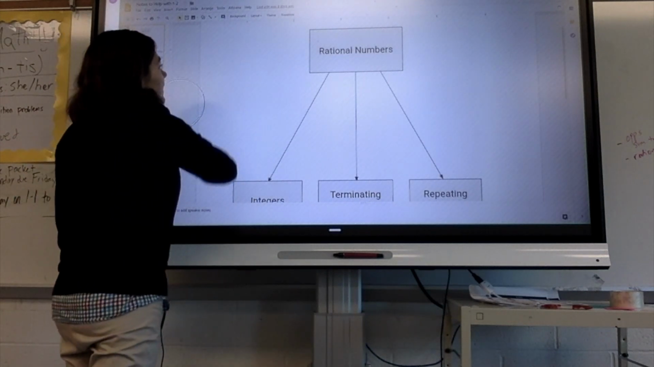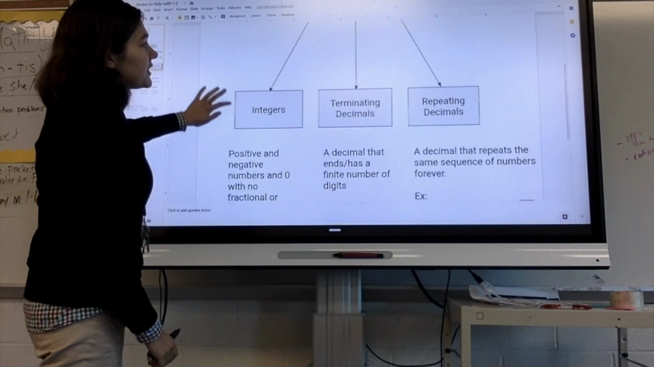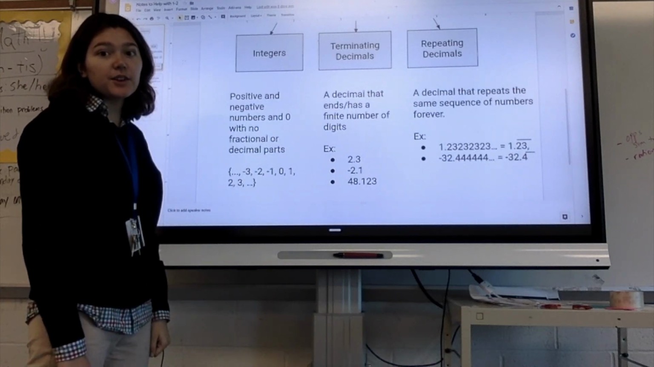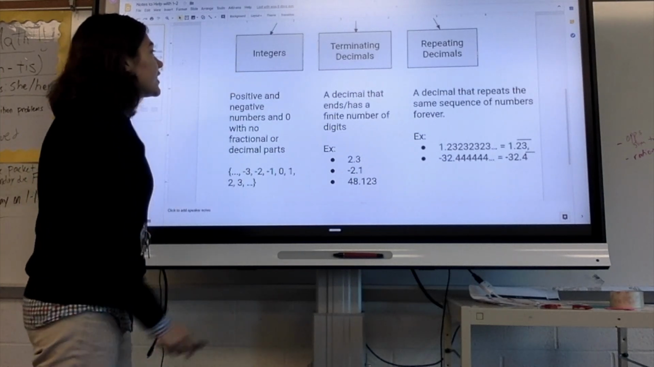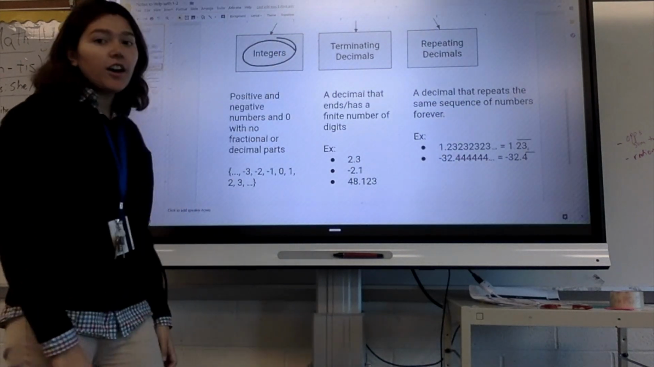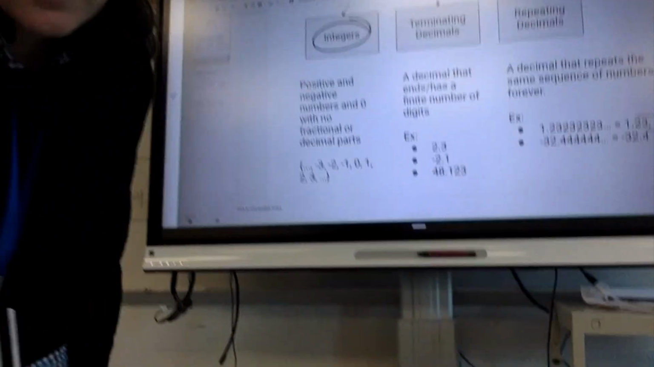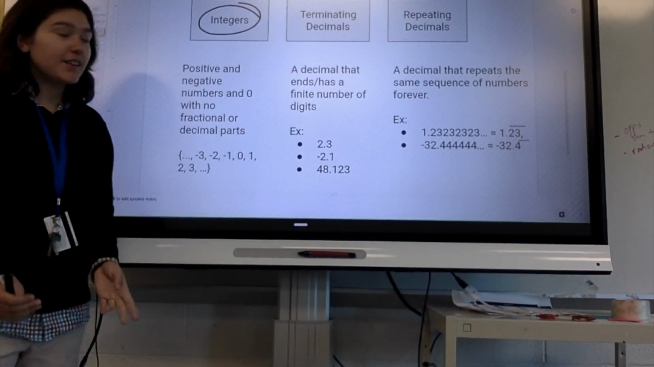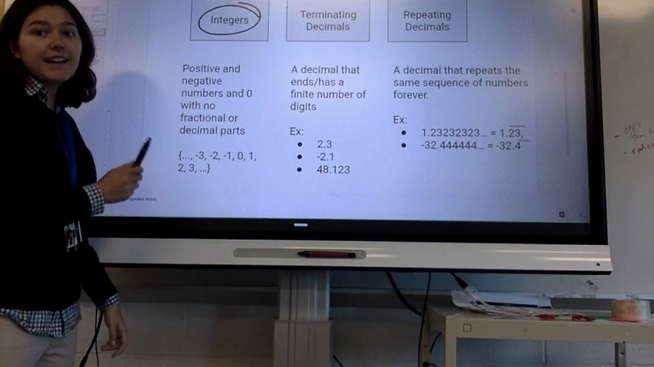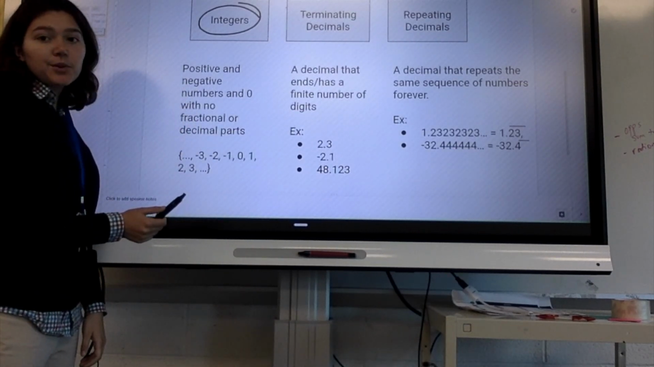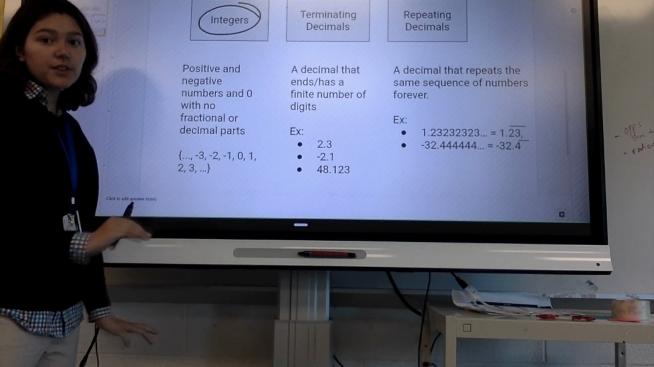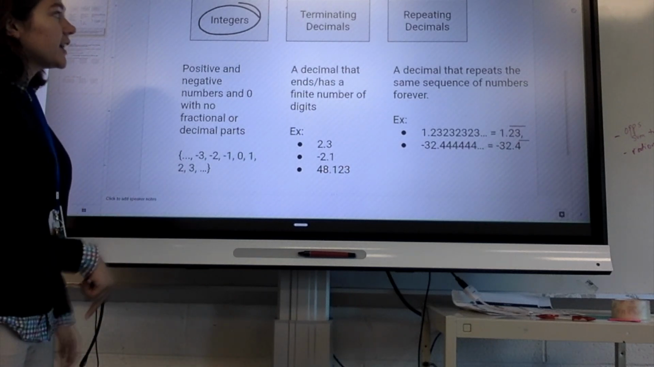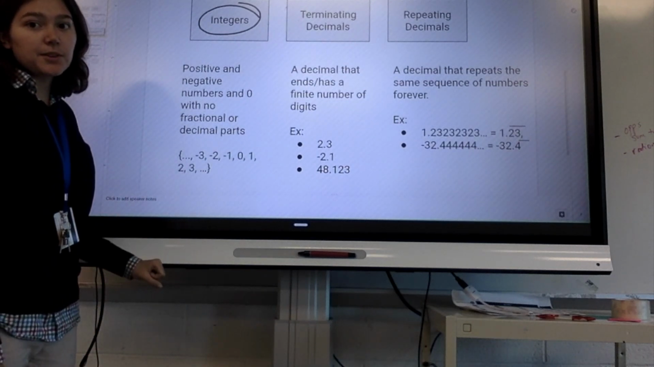So let's think about what those are. There are 3 types that we talked about. You can follow along in your notebook if you can't see very well. First, there are integers. Integers are what we've been dealing with recently. They're positive and negative numbers and 0 that have no decimals and no fractions. That's our definition of an integer. And all integers are rational numbers.